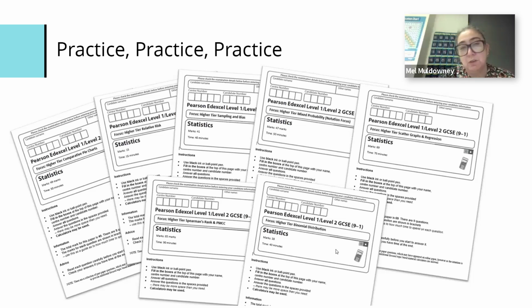I could have produced stuff for cumulative frequency, box plots, histograms, but that's all GCSE. There's stuff out there for that. I wanted something that was particularly specific for statistics, because I think we get a poor deal sometimes. I hope they're useful. So we've got 69, 47, 41. Relative risk is a nice, easy one. There's only 15 marks.